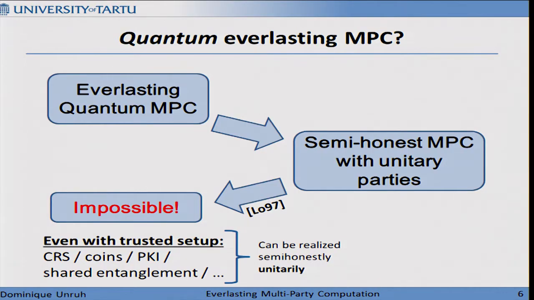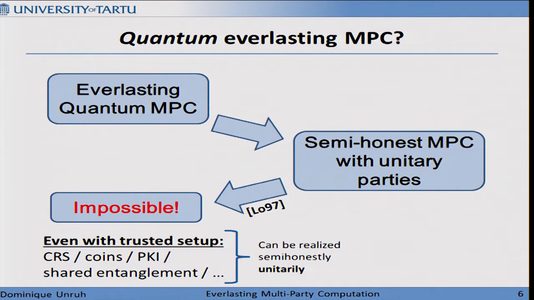And again, we can also check which additional setups would be trivial to realize semi-honestly with unitary parties. You can go through them and see that CRS can be realized, coin toss can be realized, public key infrastructure can be realized, even shared entanglement that is given in a trusted way can be realized. They all can be realized semi-honestly unitarily, and therefore they cannot be sufficient for this.